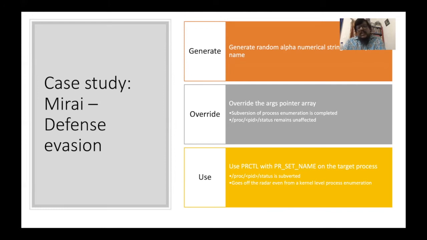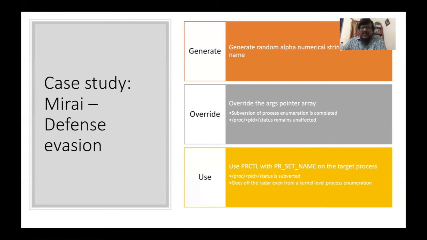However, an analyst can go to /proc/PID/status file to get the command line attribute, and it would still reflect the original name of the Mirai botnet when it was executed. In order to subvert that, Mirai botnet subsequently calls the prctl syscall with PR_SET_NAME with the same randomly generated alphanumerical string.